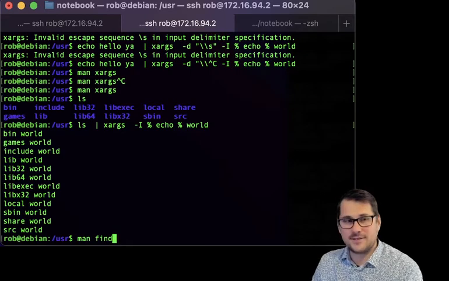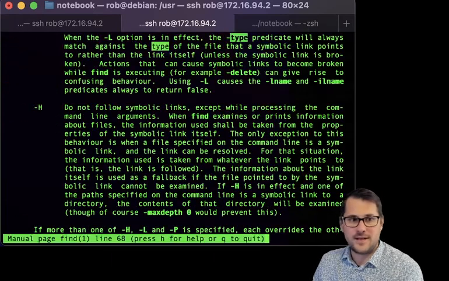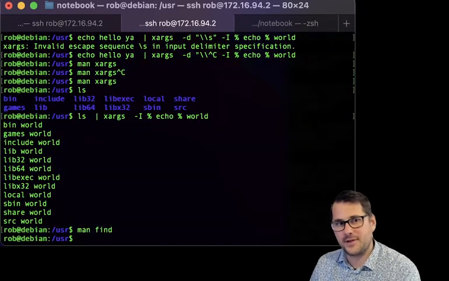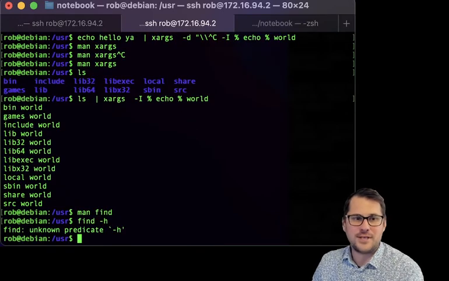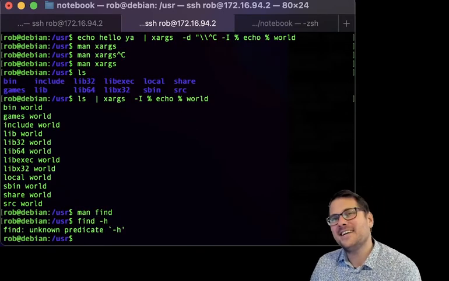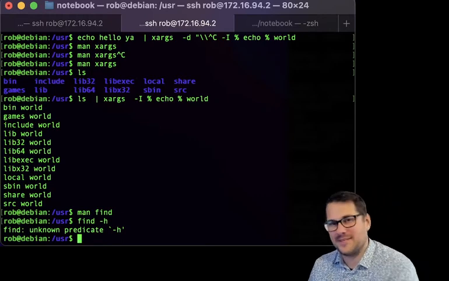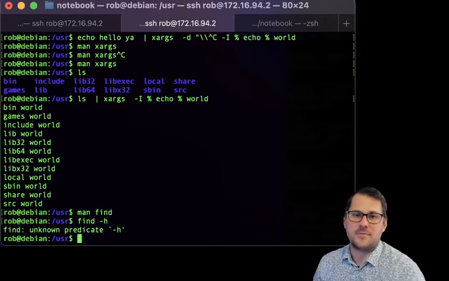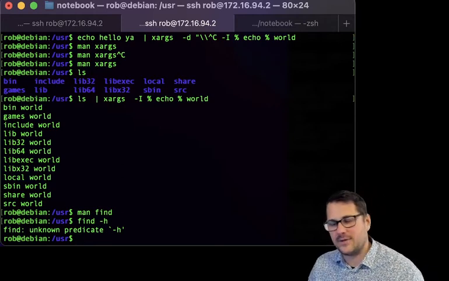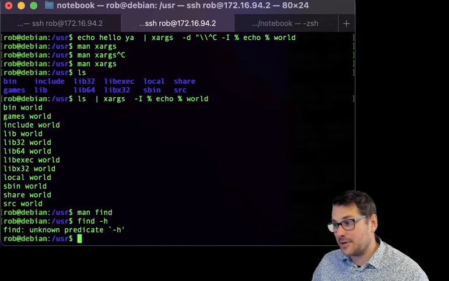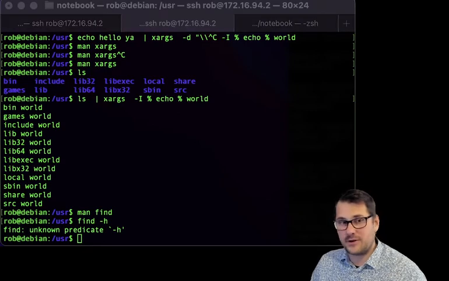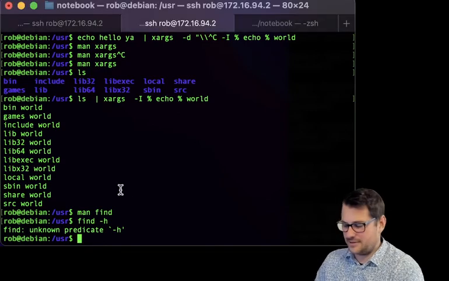The last thing I did want to talk about with find was the type. You can actually search for types. Oops. Oh, and this man page is not helpful. Which is useful if you want to actually find a certain type of file, whether it's an executable or a symlink or a plain file or something, and will help you do that. So find is an incredibly useful program. Take some time to get to know it, and it will probably be something that you'll use on a fairly regular basis. If nothing else, know find.